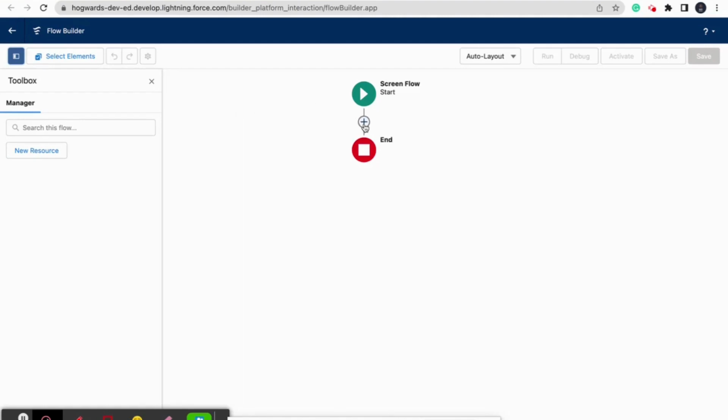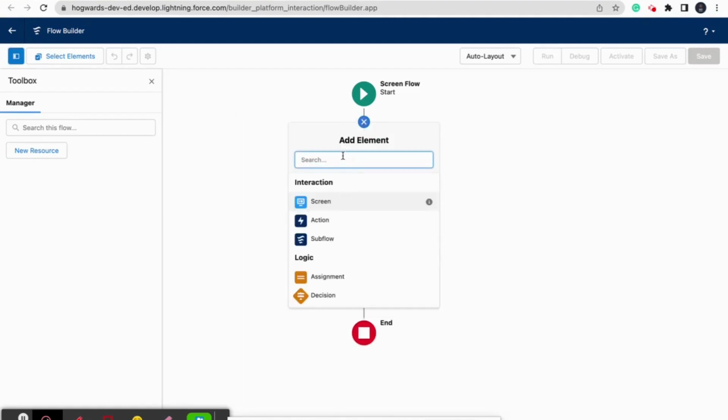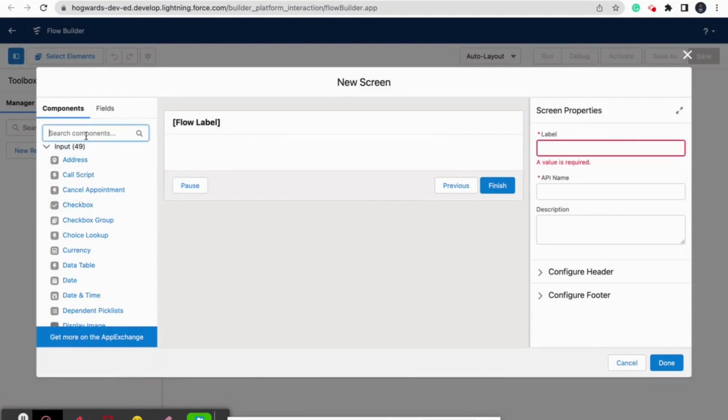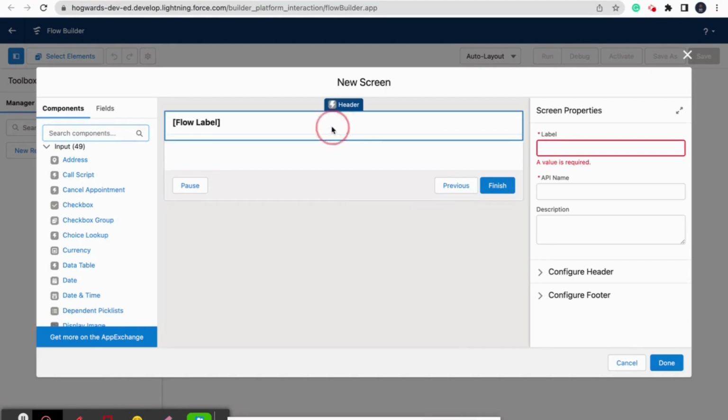So first of all, let's create a screen. What we want is a button to be placed on the screen. We don't need this type of button; we will use the Finish button only. Let's talk about the screen properties.